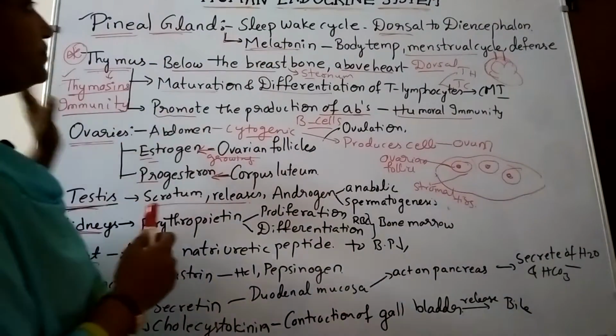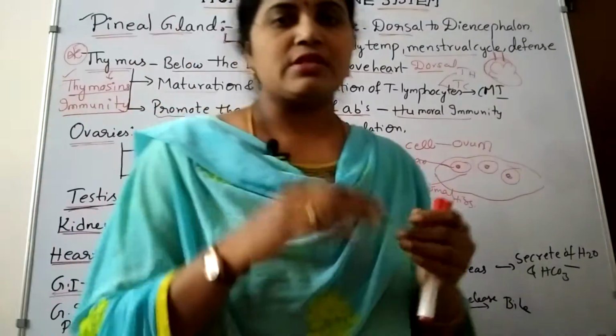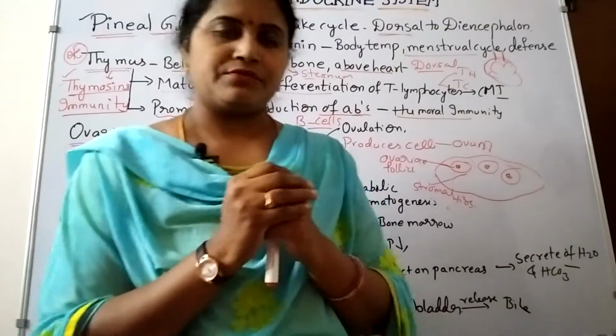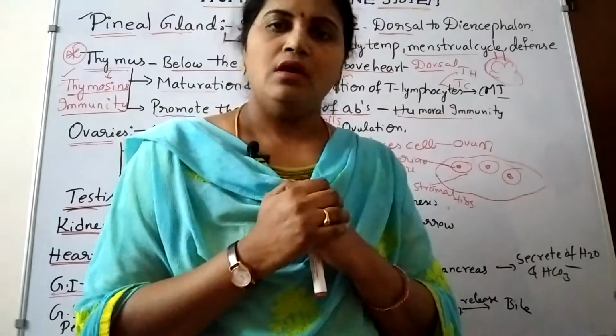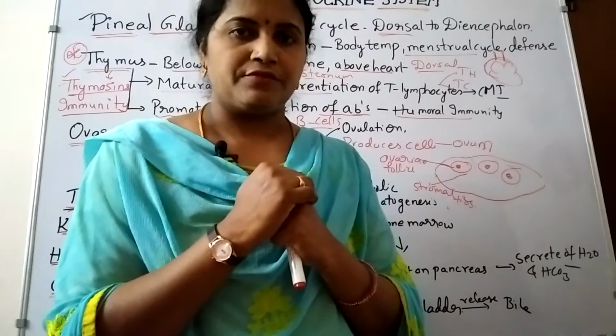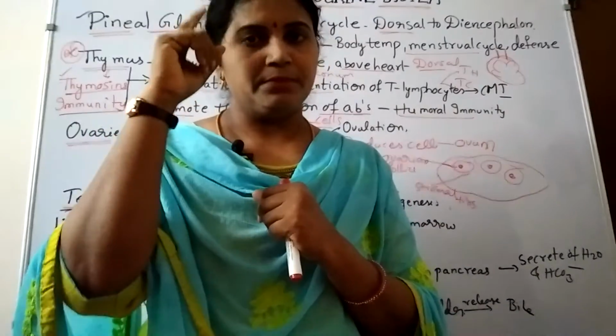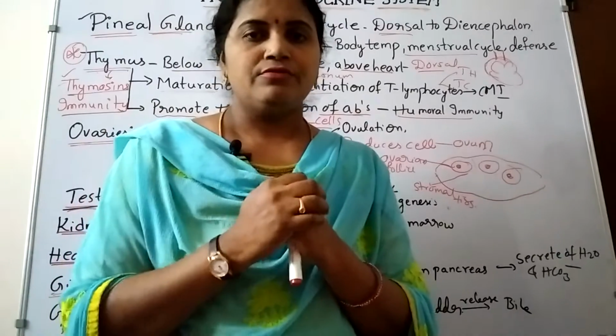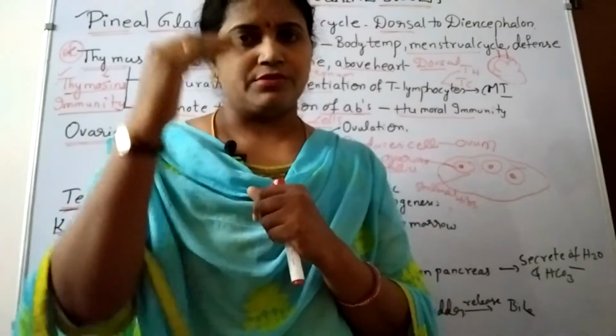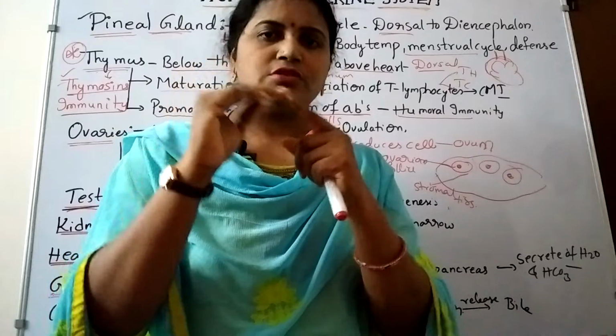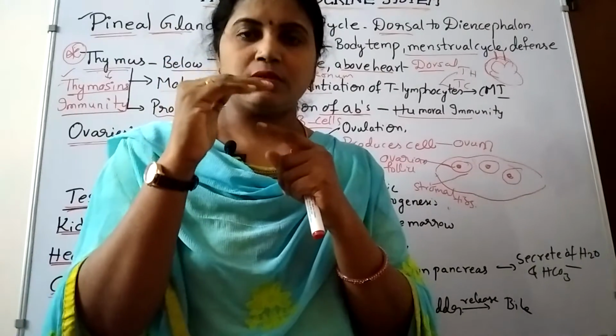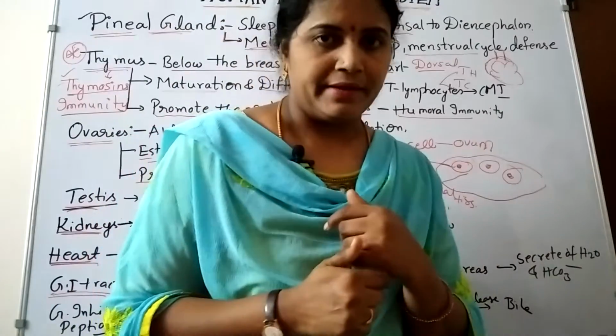So pineal gland. Pineal gland is present in the dorsal surface of the diencephalon. Dorsal surface of the diencephalon means it's just above the diencephalon. Diencephalon, you remember where it is, right? In the brain, below the forebrain. The brain is divided into 3 portions: fore brain, mid brain and hind brain. So just above the midbrain it contains the diencephalon.